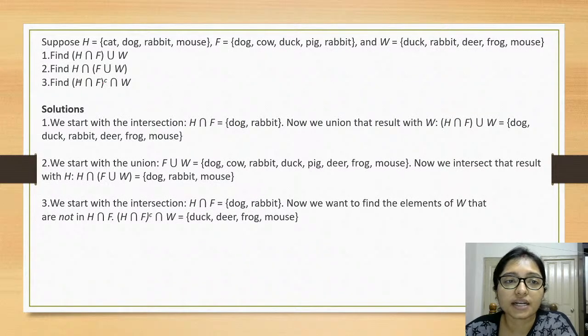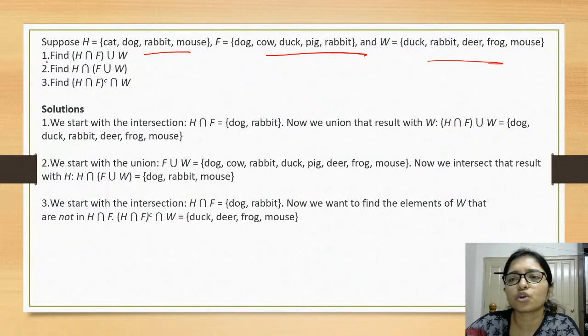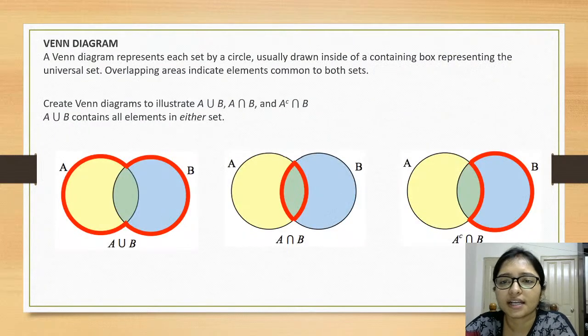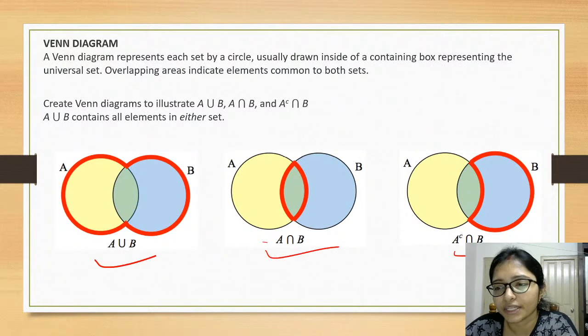Now the next one, this is H and this is F. So I think it is clear to everyone. Now I can go to the question. Can I move to the question? Subset, superset, it is very clear, right. Complement, this is the union, this is the intersection and this is the complement, right.